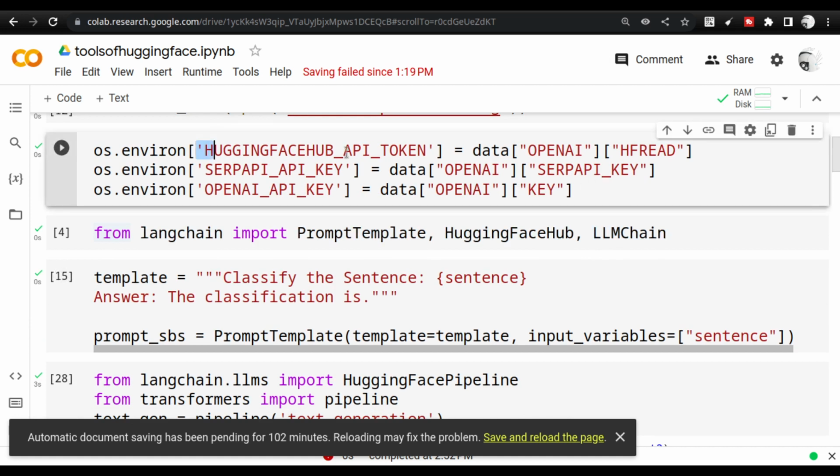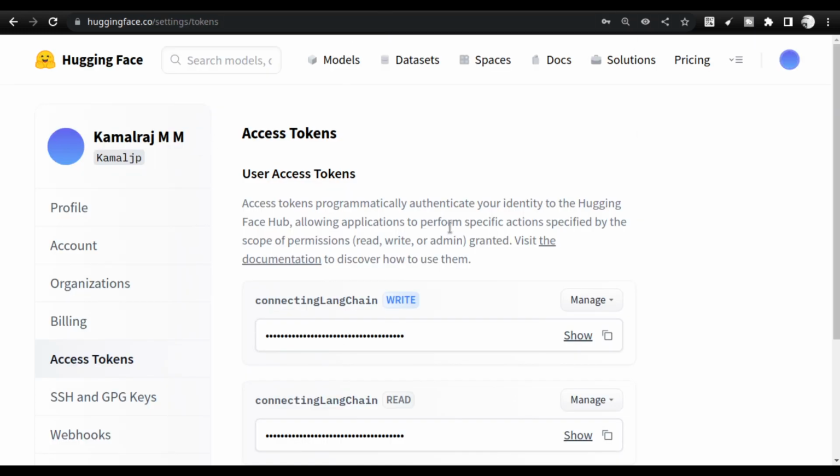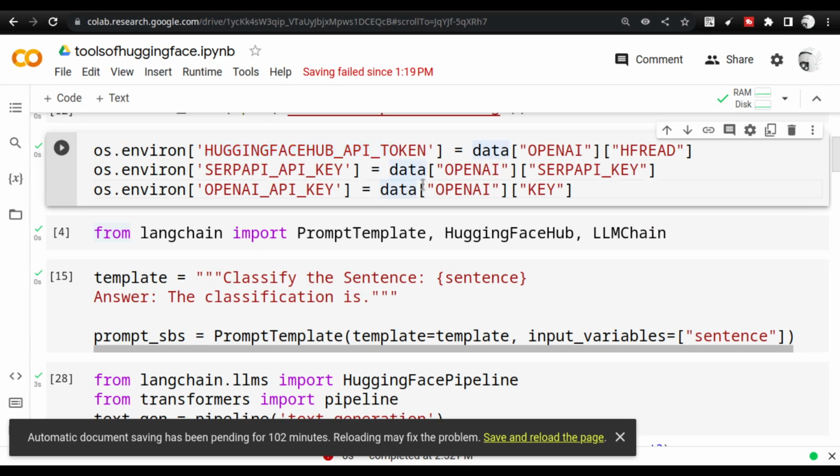This Hugging Face Hub API key, if you have not yet got it, you can sign up with your email ID into Hugging Face Hub and then get a read token. That is what we need right now. We are going to read the PyTorch bin files from Hugging Face Hub, and we are going to use it. So we need the reading option. Writing also you can take, but now you are not going to use it. So you can update your keys here.